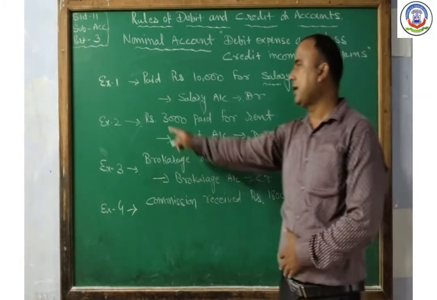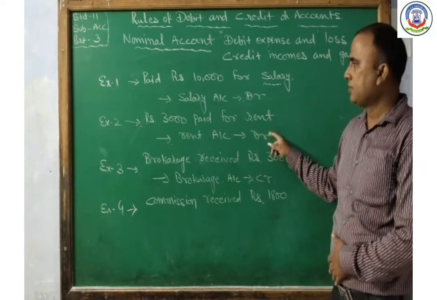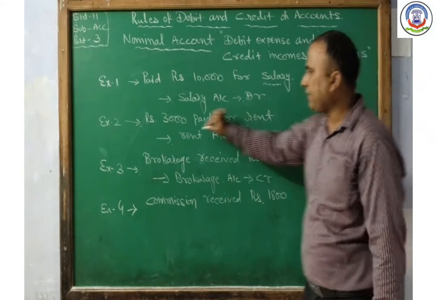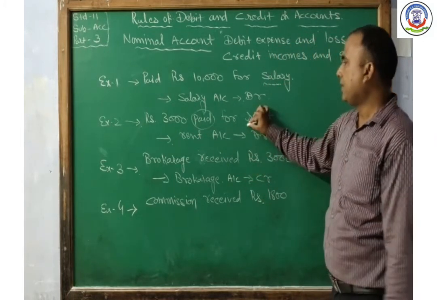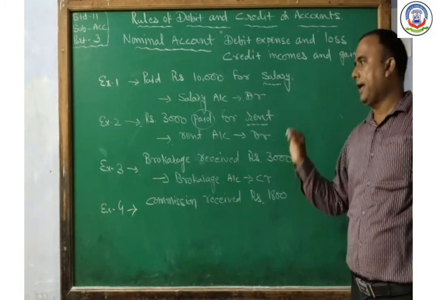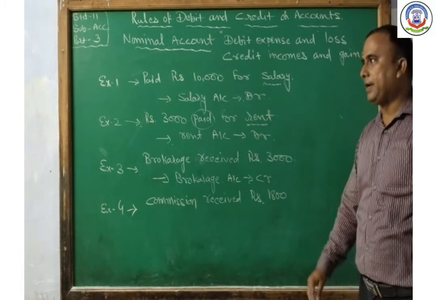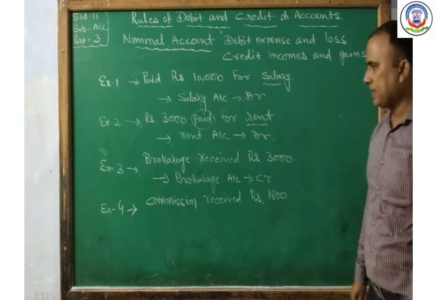Next example is there, rupees 3,000 paid for rent. So in this transaction, rent we paid. Paid indicates it is an expense. Rent is an expense. So rent account must be debited, as per the rule of nominal account, debit all the expenses.